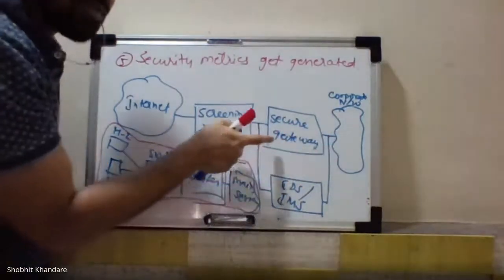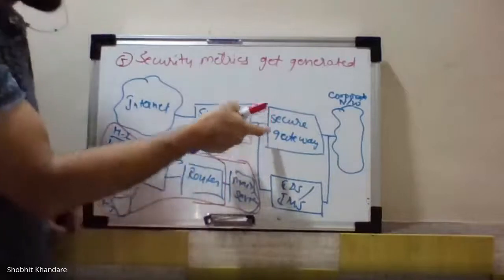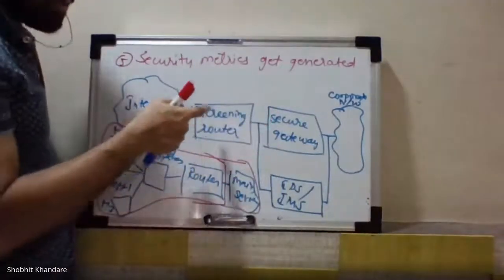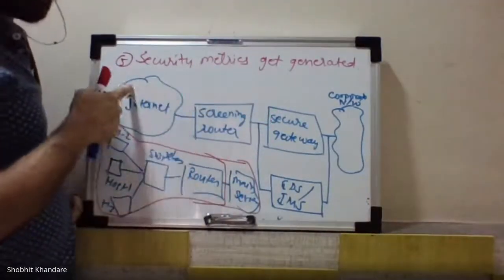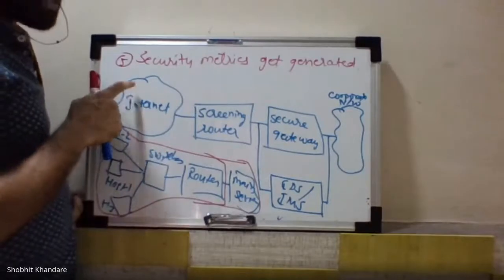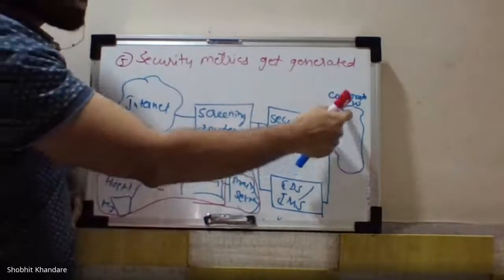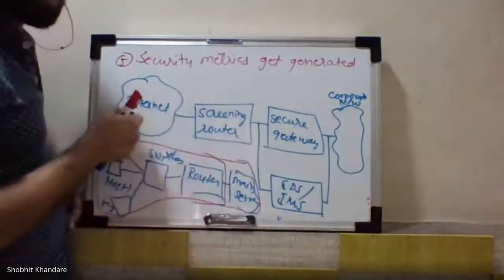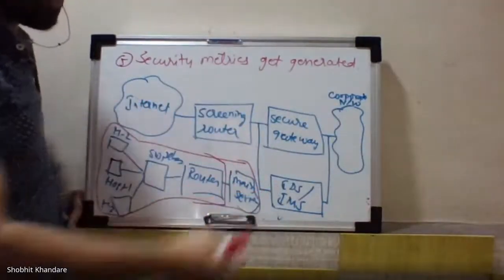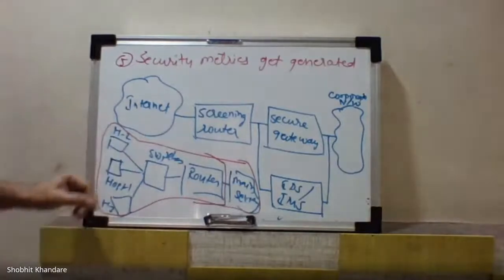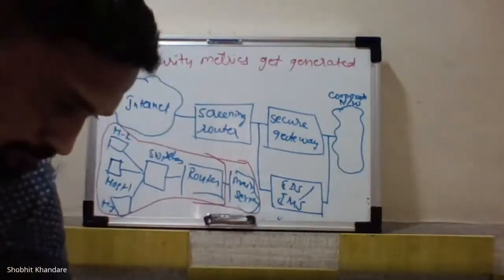From the main server you have the secure gateway, from the secure gateway you have a screening router, and from the screening router you have access to the internet. That is the outside world. This is the intra network and this is the inter network. And this is how your IDS will be installed. So I hope you have understood this.